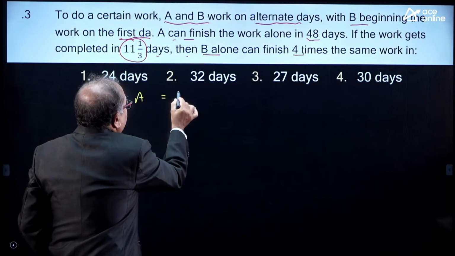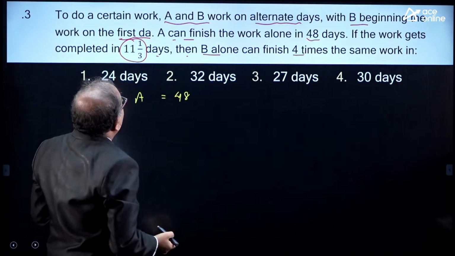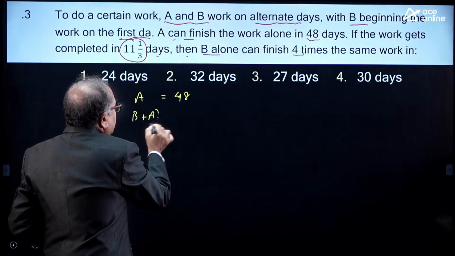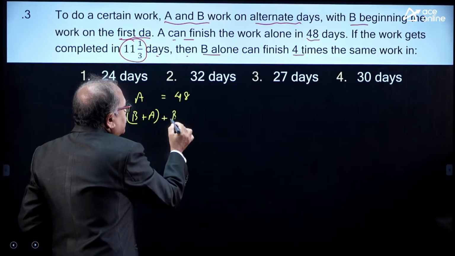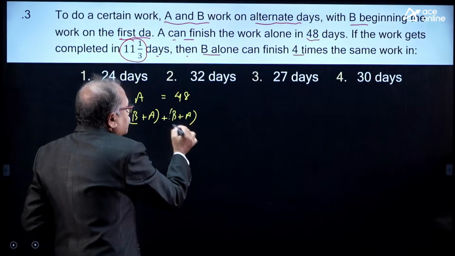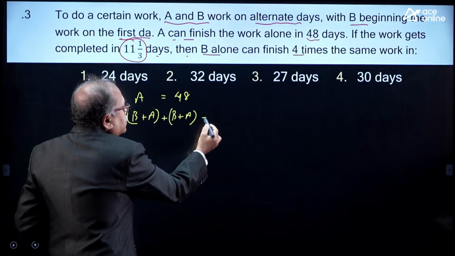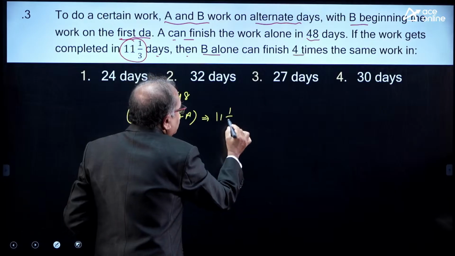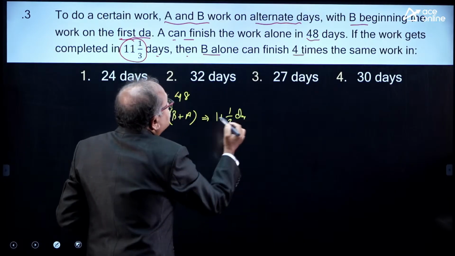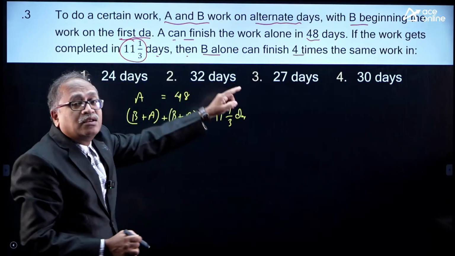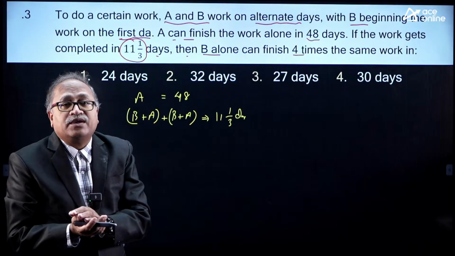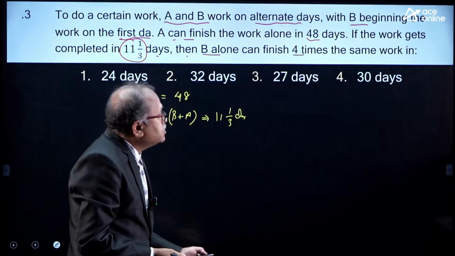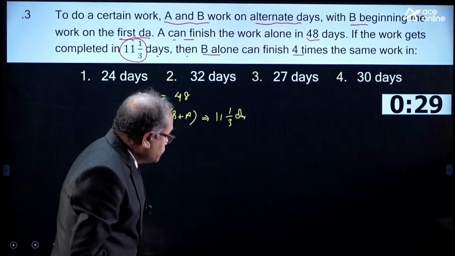A can complete the work in 48 days, whereas B plus A and again plus B plus A and so on. So, they are working on alternate days. They complete the work in 11 1 by 3 days. So, your question is B alone can complete 4 times the work in how many days? Shall I give you 30 seconds from here onwards?